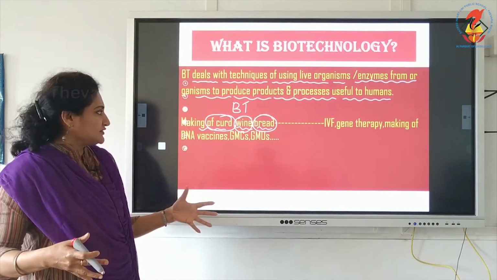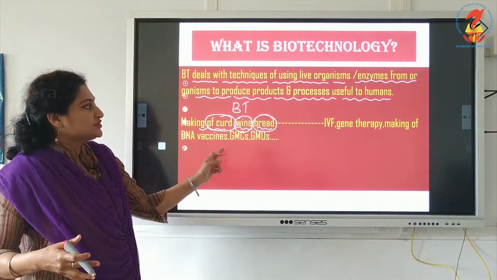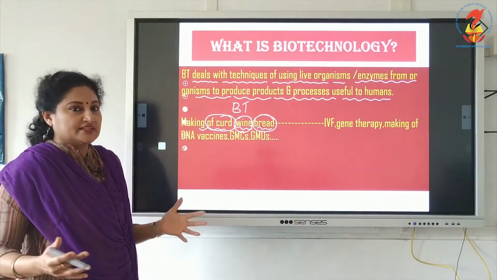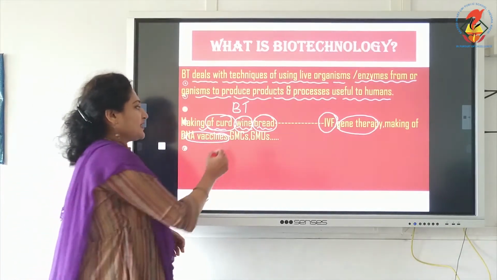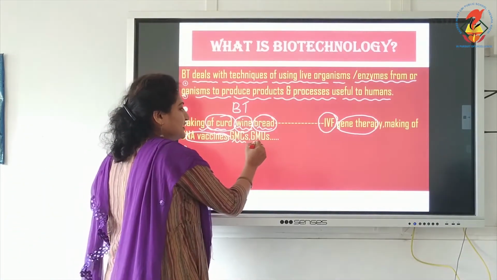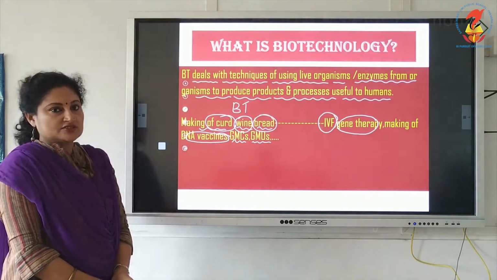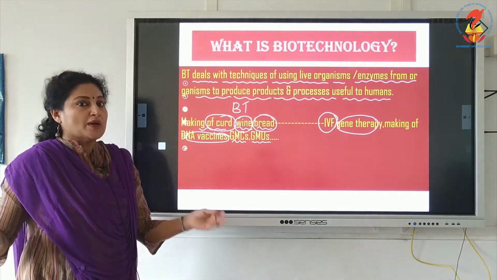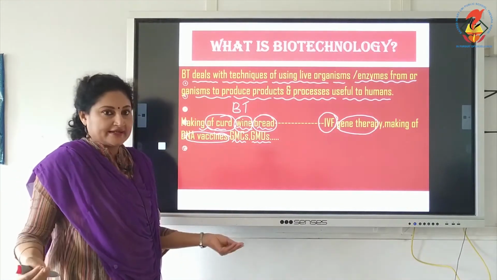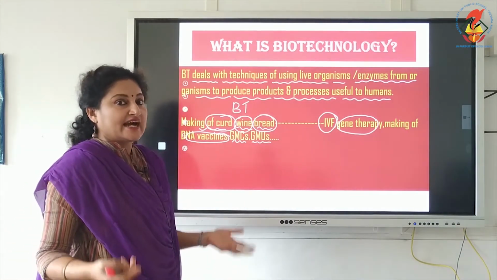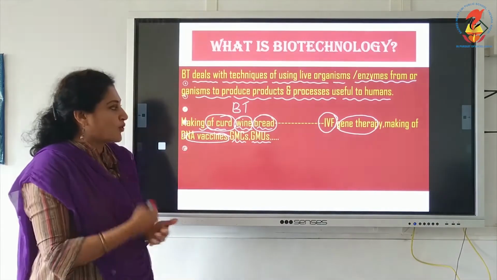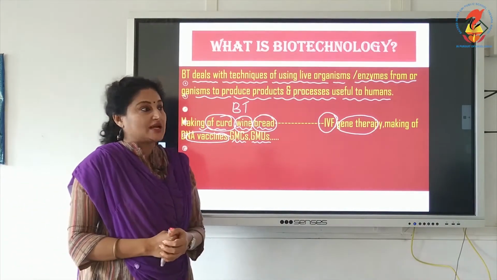It ranges from here till the most sophisticated techniques like IVF, gene therapy, making of vaccines, DNA vaccines, rDNA vaccines, genetically modified crops, genetically modified organisms, etc. IVF we have dealt with in chapter 4. Gene therapy, again we will be dealing with in chapter 12.